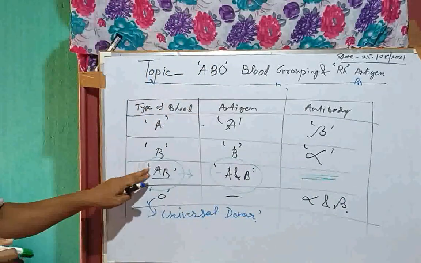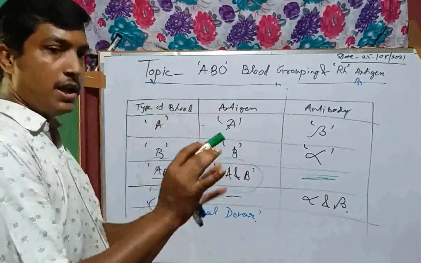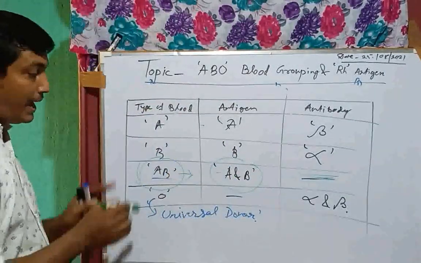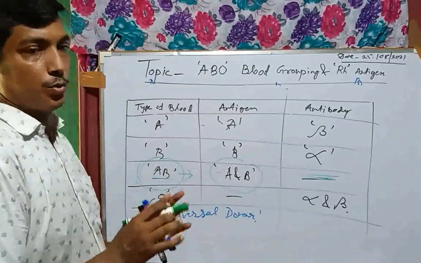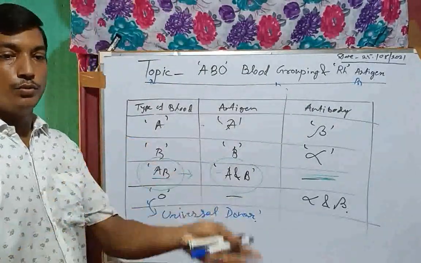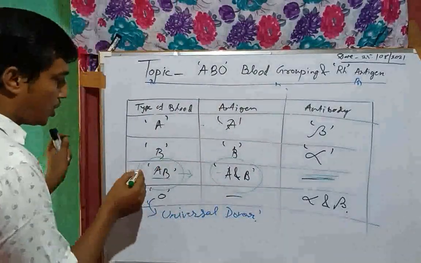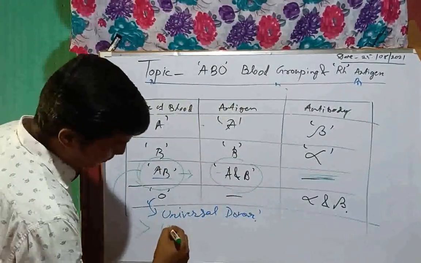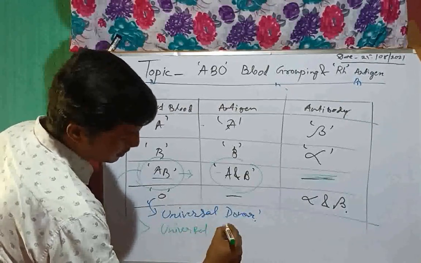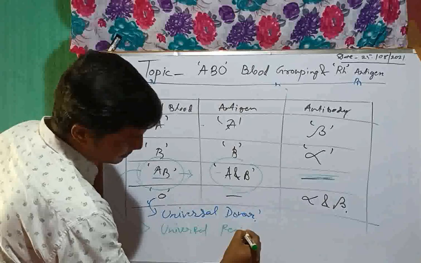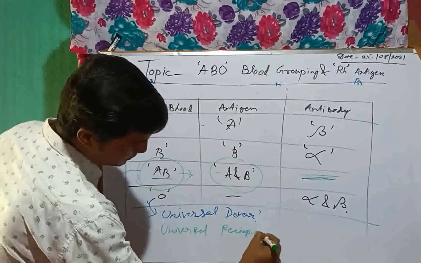That's why it can take blood from any other group of blood, and can only give its own blood to the AB blood group. Clear? So we call it universal recipient.